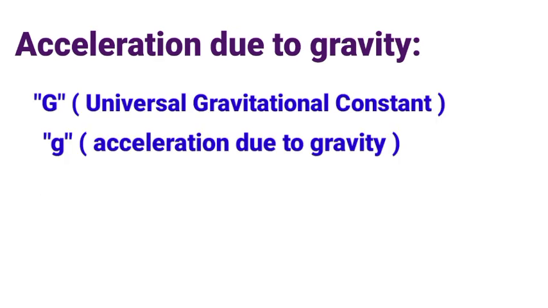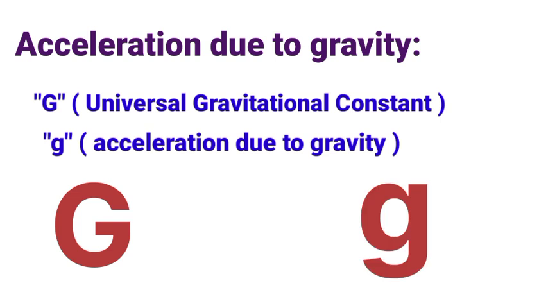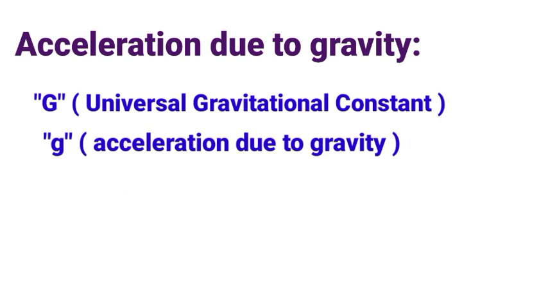We already know two things, that is capital G and another is small g. We know that capital G is a proportionality constant and it is known as the universal gravitational constant, and another is acceleration due to gravity, which is denoted by small g. Now we will find the value of g. Before that,